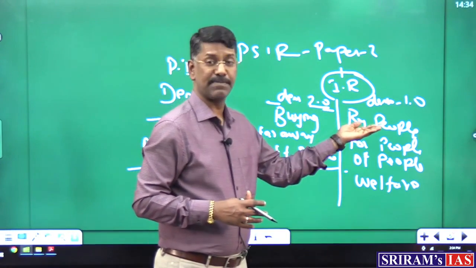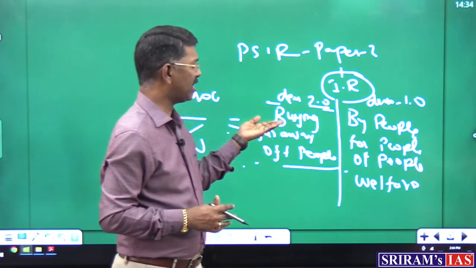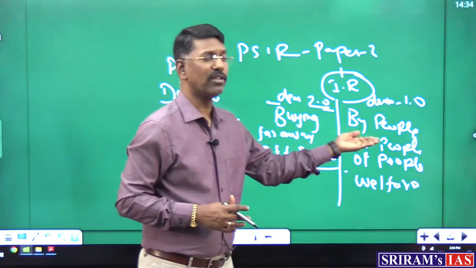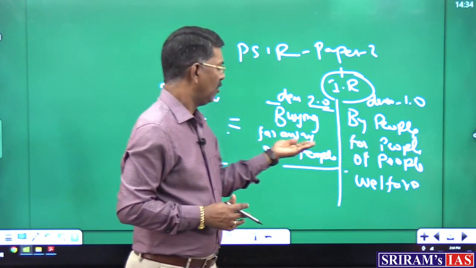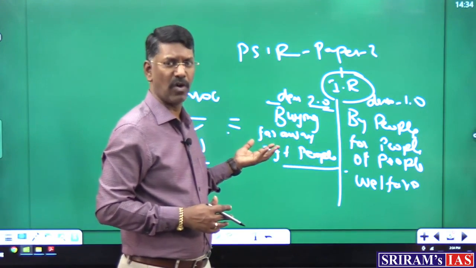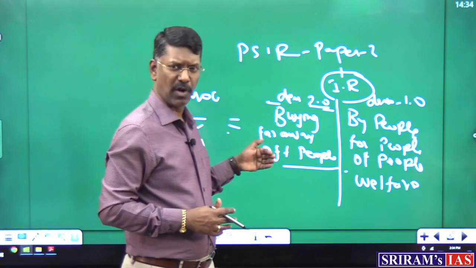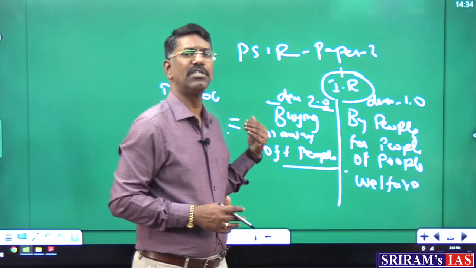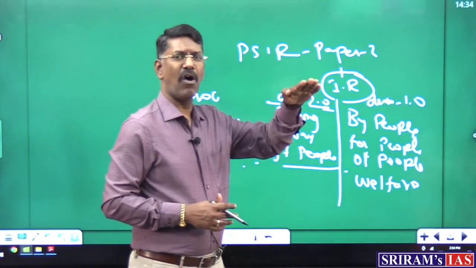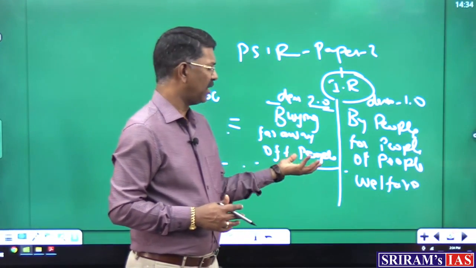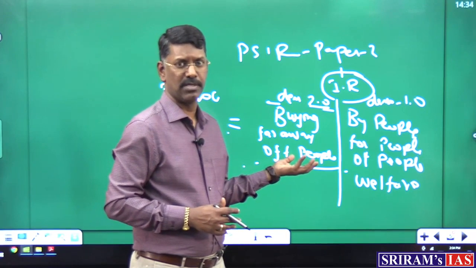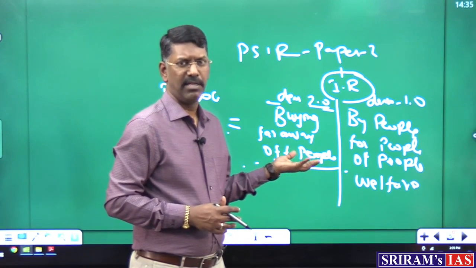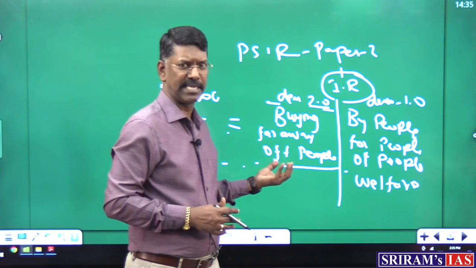By the people, as per Abraham Lincoln, in the LPG era becomes buying people. For the people, as per Lincoln, becomes far away from the people: once you win the election, you are far away from the constituency. And of the people: government of the people has now turned into permanently of the people from this world, by the way, not to ask any questions. The impact of RTI and other various provisions won't be applicable here.